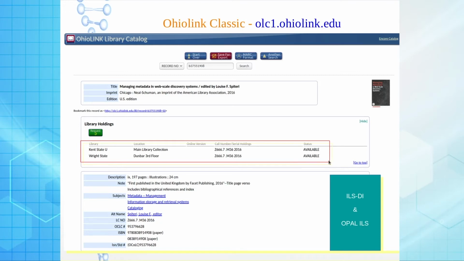So why is this happening in comparison with the other OPAC that I demonstrated before you? Because they are utilizing an advanced level library automation standard called ILSDI, Integrated Library System Discovery Interfaces. This particular system was developed by DLF, Digital Library Federation, and they are using Opal ILS. Opal ILS is a commercial library automation software available in the US.